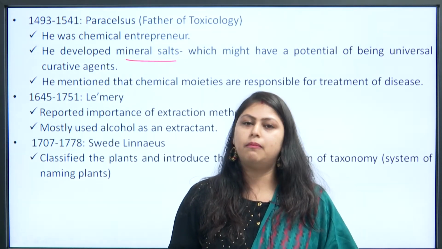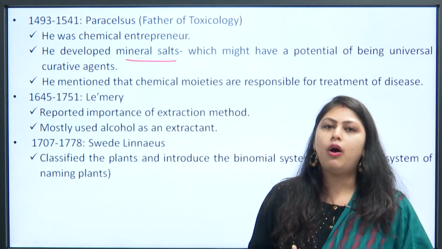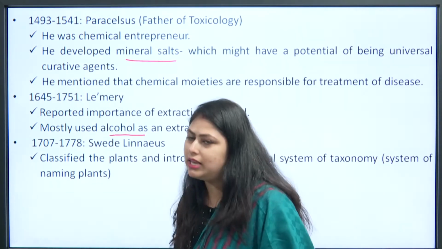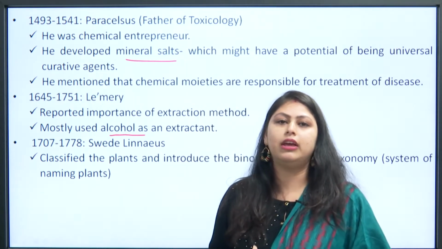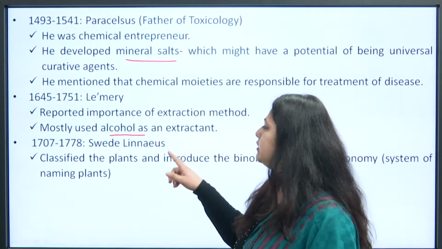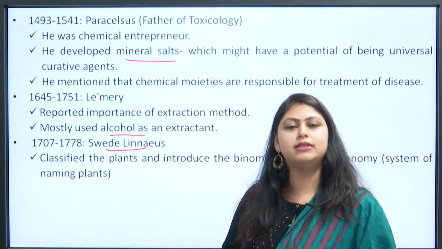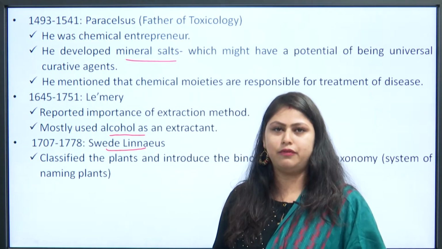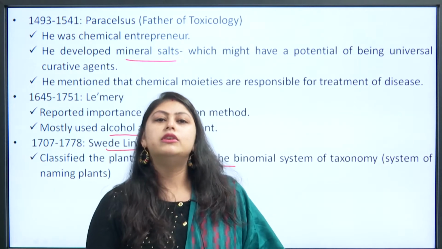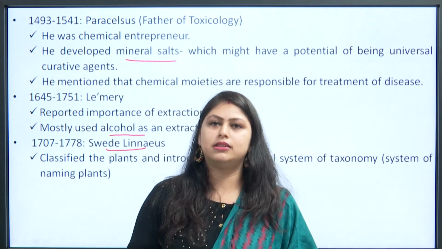The next pioneer is Lemery, from 1644 to 1751. He reported the importance of extraction methods and how we can extract by using alcohol. He explained that alcohol can be used as a very effective extractant for the extraction process. And finally, the next pioneer is Carl Linnaeus, from 1707 to 1778. He classified the plants and introduced the binomial system of taxonomy. Binomial system of taxonomy means the system of naming the plants.